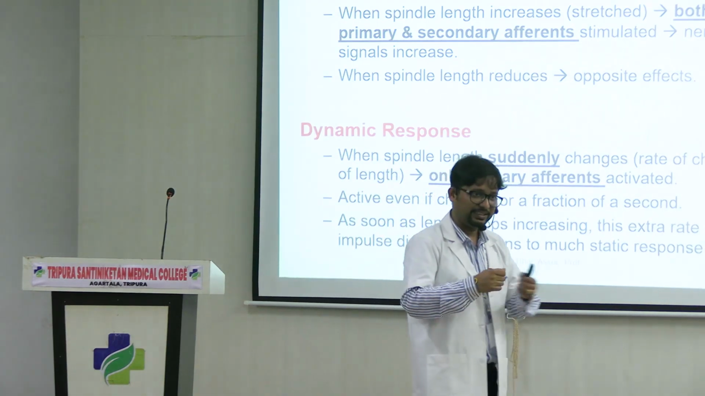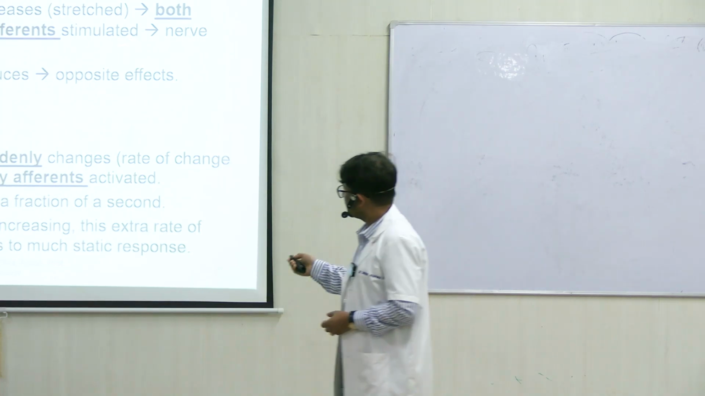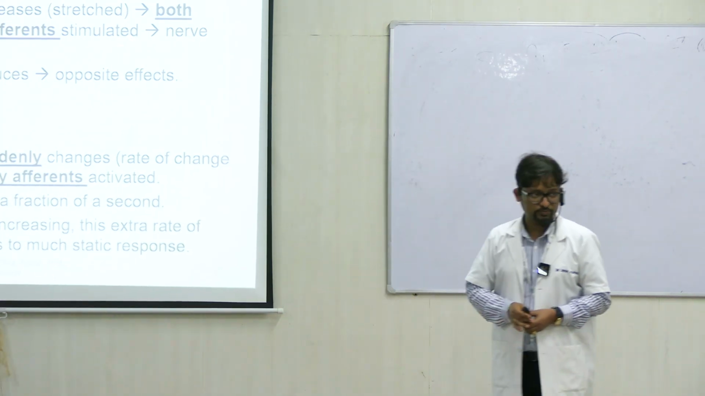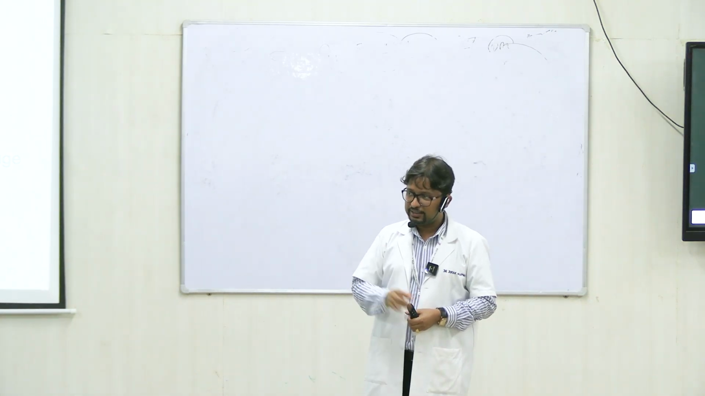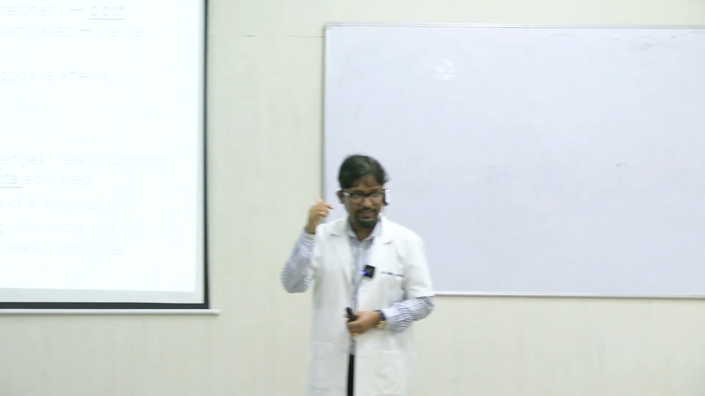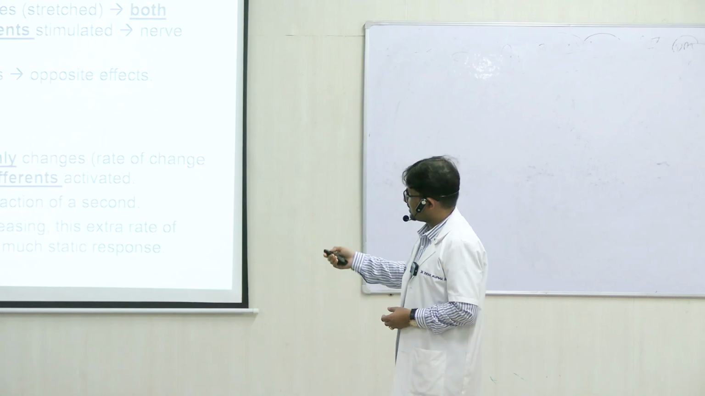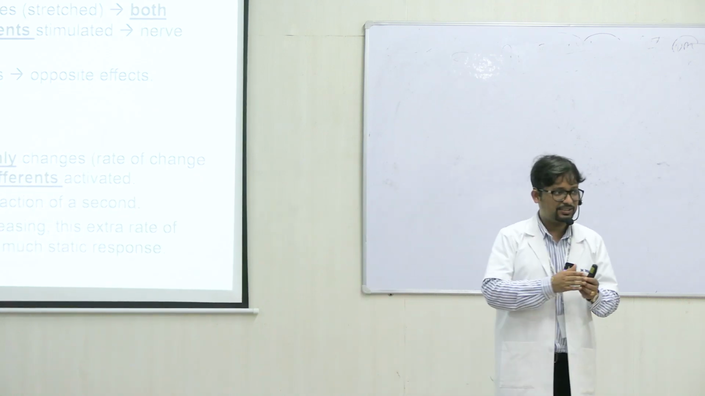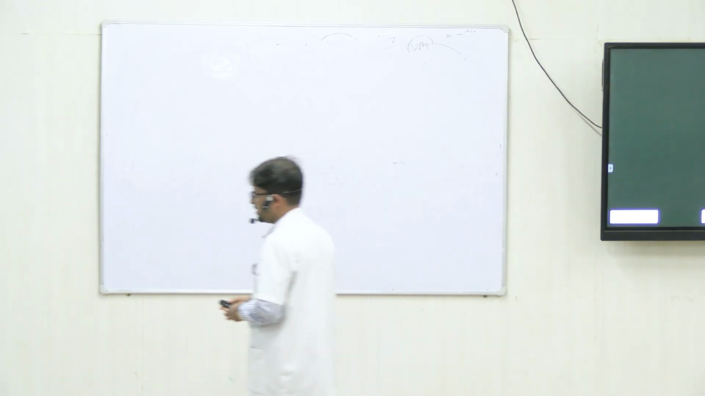When the length increases, primary afferents as well as secondary afferents both are stimulated, right? And if endings are stimulated, then nerve signals will increase in both the 1A and 2 fibers, primary as well as secondary. So this is a static response. Why? Because it is dealing with a gradual change. That is why we called this the static response.